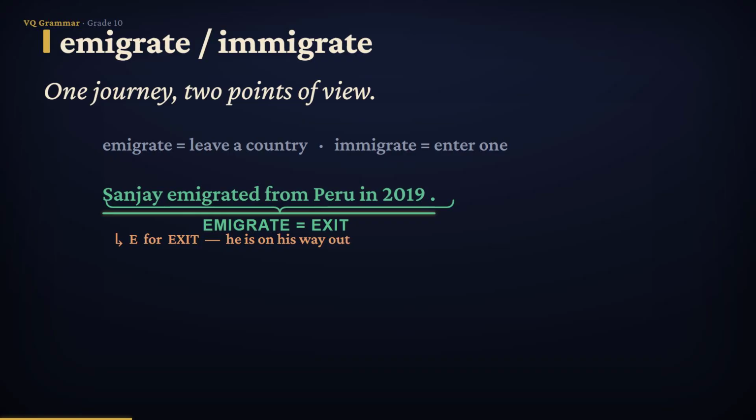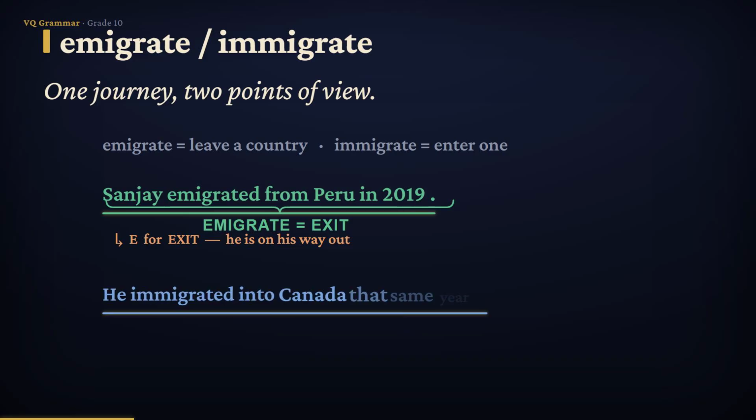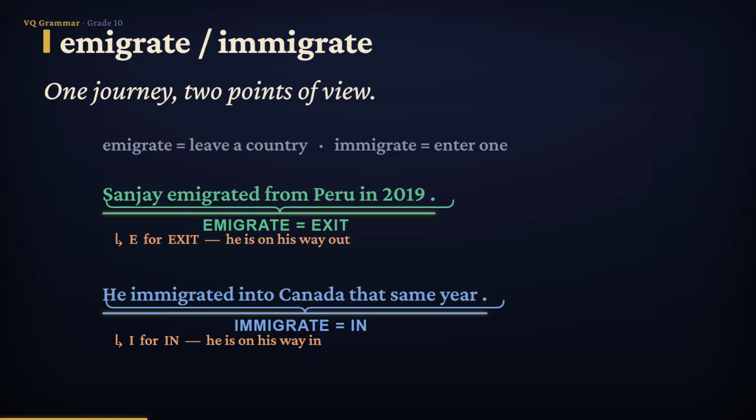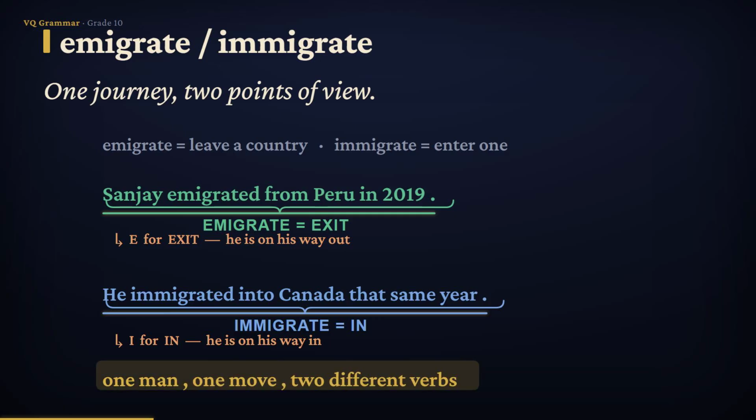Now the other half of the same trip. He immigrated into Canada that same year. He is arriving. He is coming in. And immigrate begins with I, and I stands for in. Same man, same suitcase, same border. But which verb you choose depends on which side of that border you are standing on. E for exit, I for in.